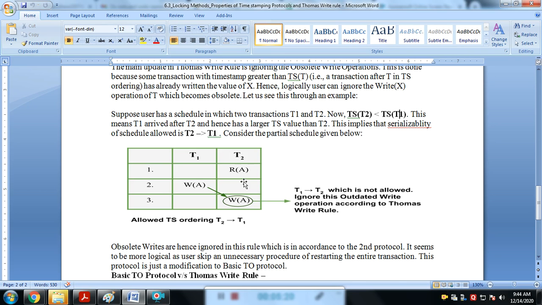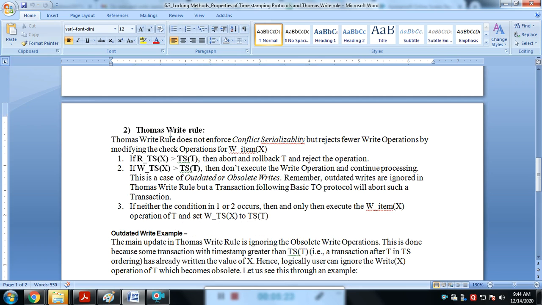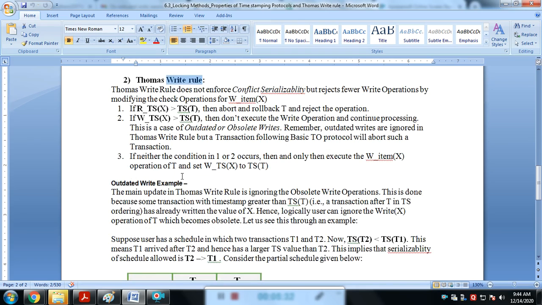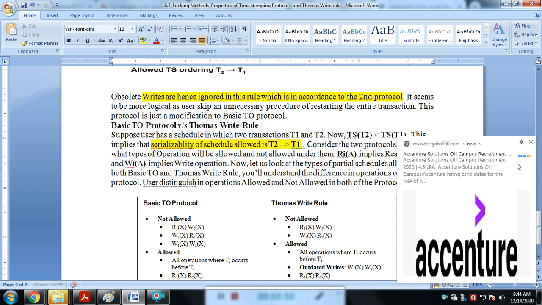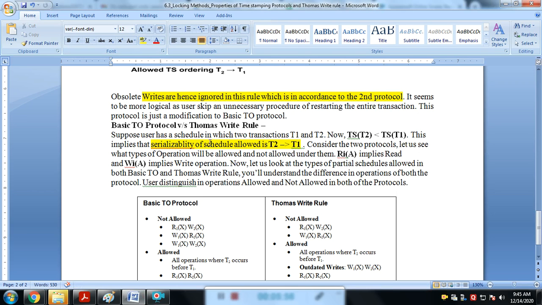Then we want to understand what exactly the Thomas Write Rule is. What Thomas says is about writing content into the database. Now this is a simple example. Writes are ignored in this rule, according to the second protocol. In the Thomas rule, normally we know that a write after write is not allowed, right?